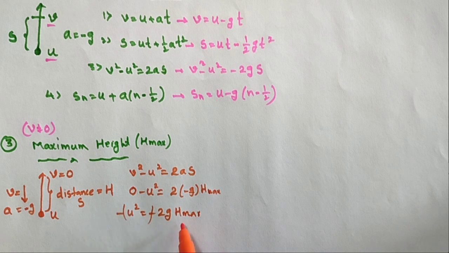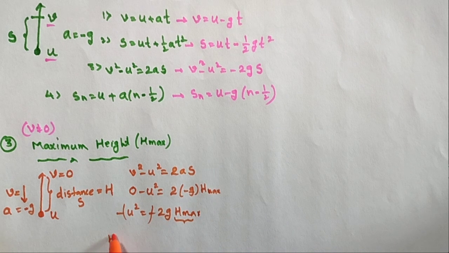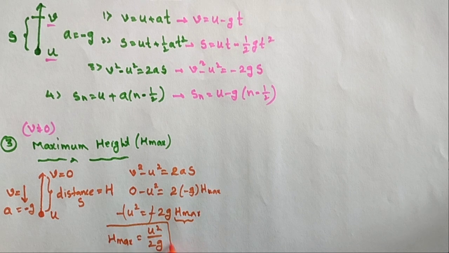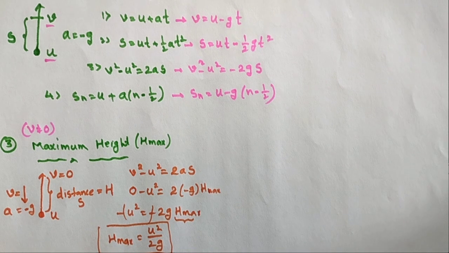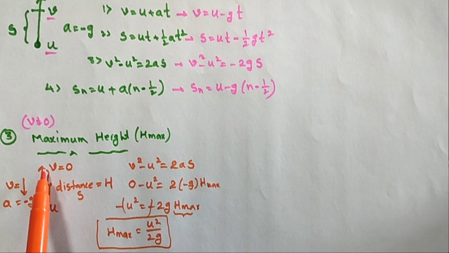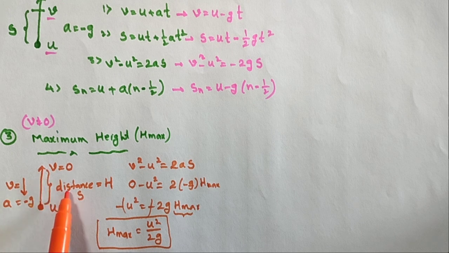The minus signs cancel, so h maximum is equal to u square by 2g. This is the formula for the maximum height when the body is projected upward with initial velocity u.